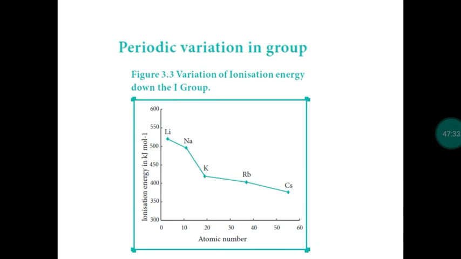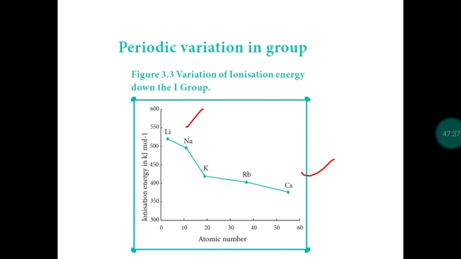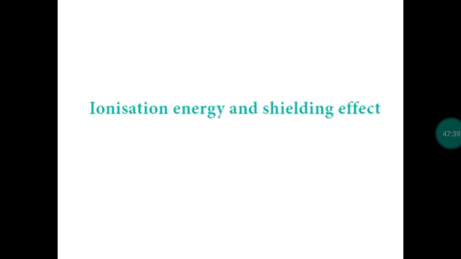So when we take first group, from lithium to cesium, gradually ionization potential decreases because shielding effect is predominant. Top to bottom shielding effect increases, so ionization potential decreases. So both these two terms are inversely proportional.